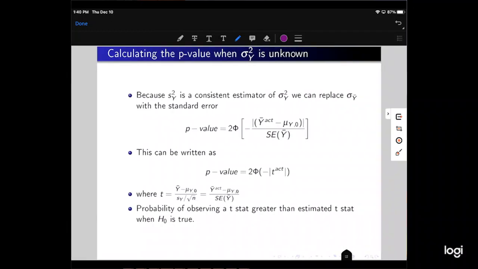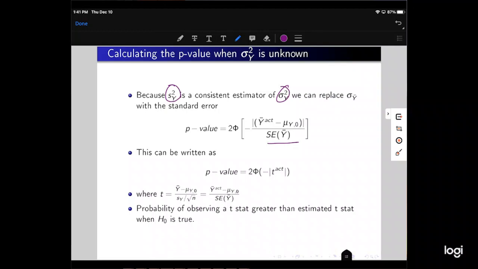So let's calculate the p-value when sigma squared y is unknown. Because s squared y is a consistent estimator of the population variance of y, we can replace sigma y bar with the standard error of y bar. And so this is just a t-stat now. This can be written as the p-value is equal to 2 times phi of the negative of the absolute value of the t-stat. So this is just the probability of observing a t-stat greater than the estimated t-stat when the null is true.